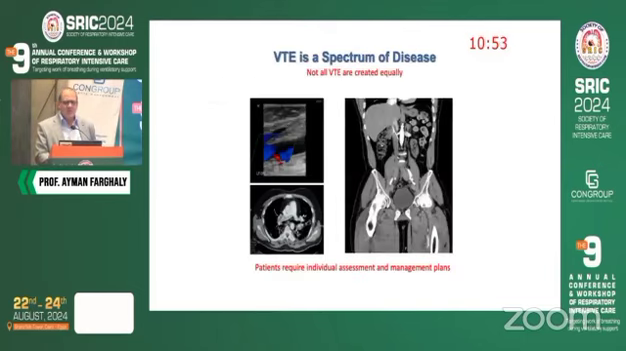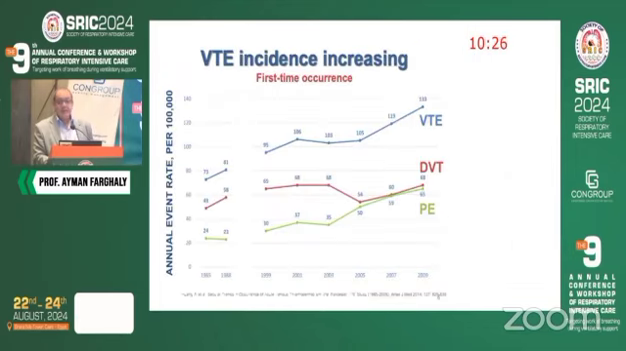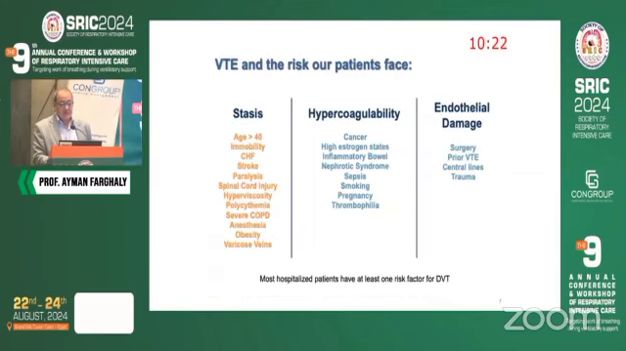Venous thromboembolism, and actually this is a preferred term, means we have deep venous thrombosis with or without pulmonary embolism. And of course, the burden is well known. For example, in the States, we have 200,000 deaths per year. We have over 600,000 patients diagnosed with DVT annually. And of course, it is causing mortality and huge cost. And it is increasing. So we need to be alert to the acute incidence.